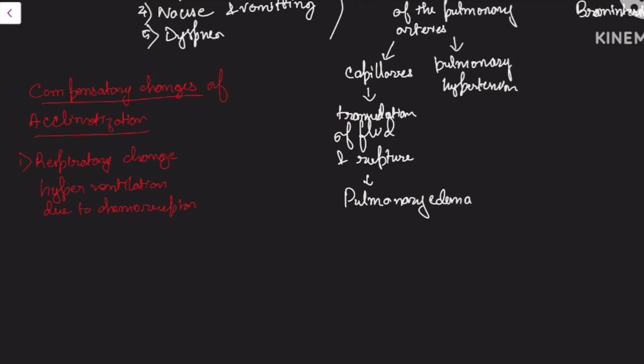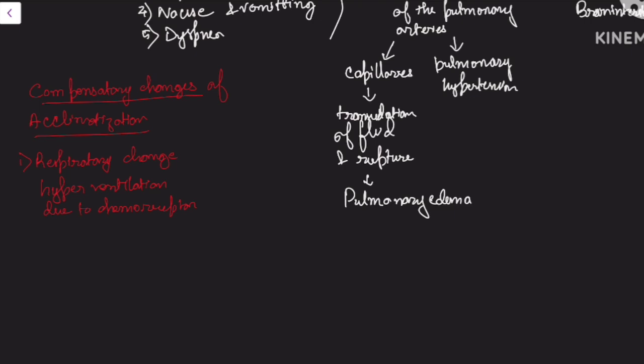As there will be hyperventilation, the partial pressure of CO2 will fall as the CO2 will be washed out immediately. Now this will elevate the PO2, meaning as the PCO2 falls, the PO2 will increase. This will diminish the respiratory drive.